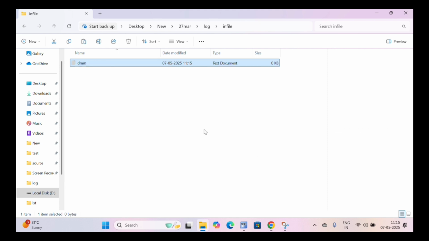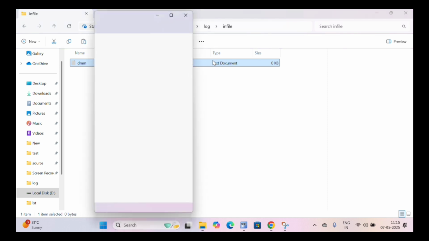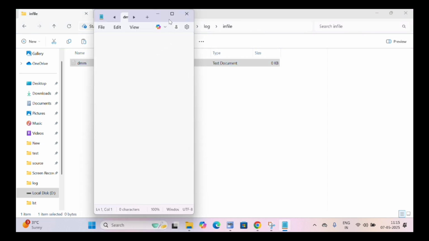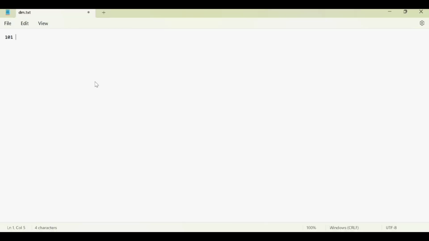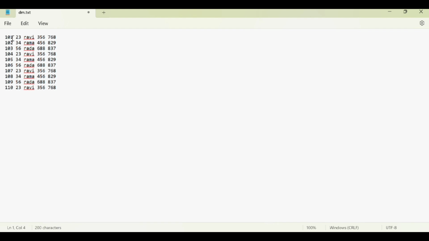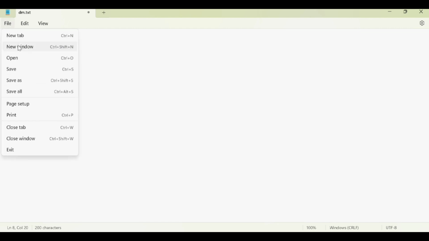Press enter, click again, and open it. Observation values I am giving: age is 23, name is Ravi, and height and weight like that I am giving numbers. How many observations can you see here? 10 observations. Okay, so I'm saving this file.